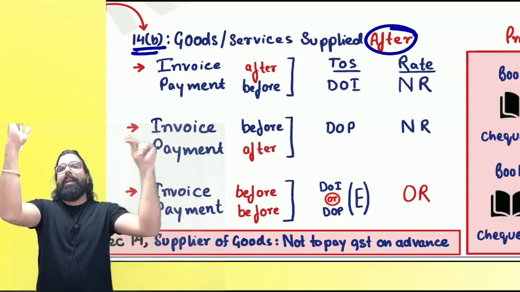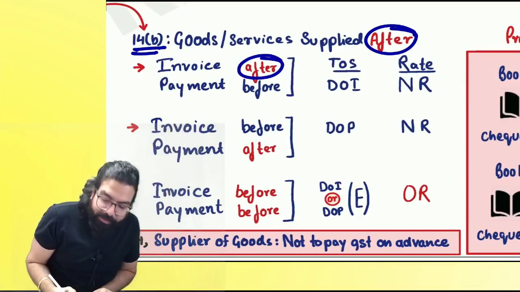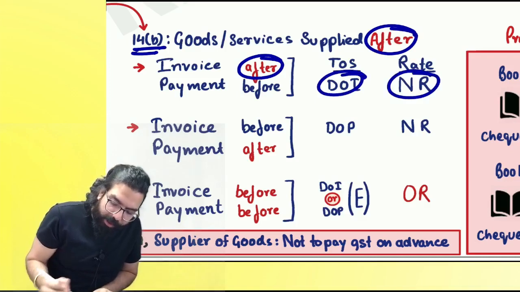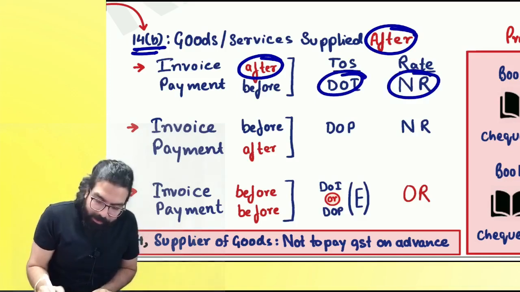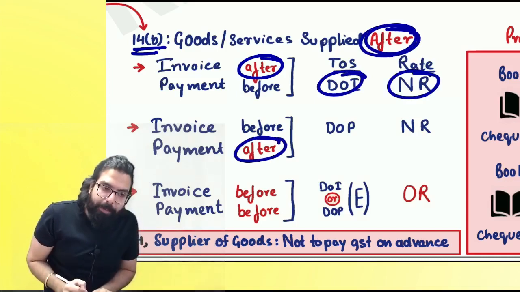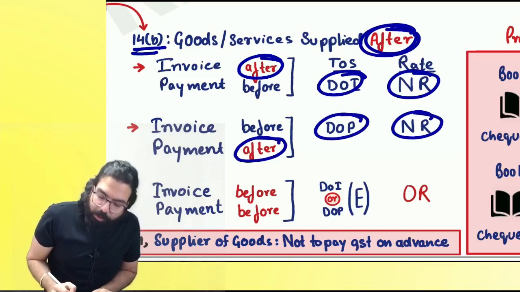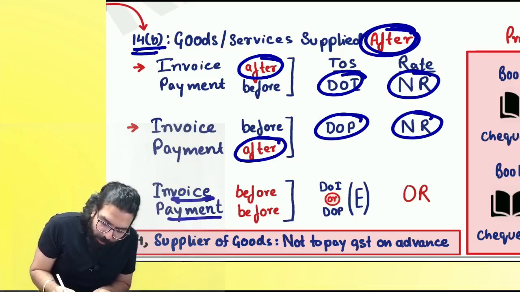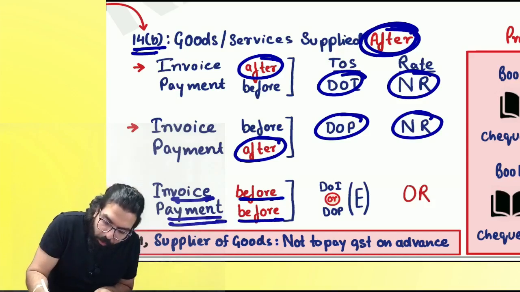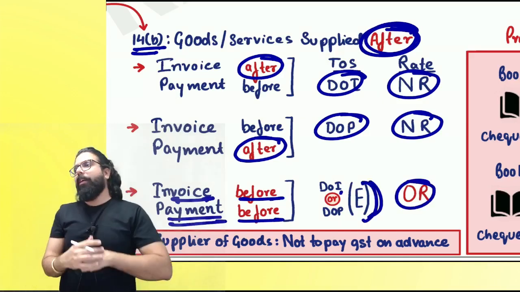Sir, goods and service supplied after. What is after? Invoice is after. So date of invoice and new rate. After wala rate. Clear, everyone? Sir, after. What is after? Payment is after. Date of payment and new rate. Sir, in this, what will happen? Both are before, but goods and service supplied after. In this, whichever is earlier, and old rate will apply.